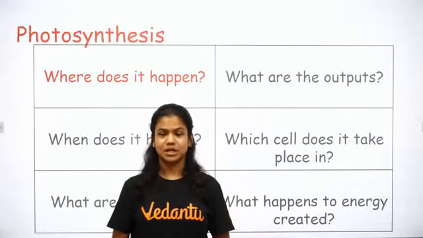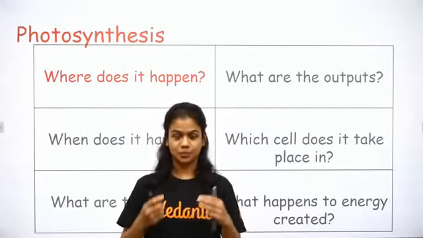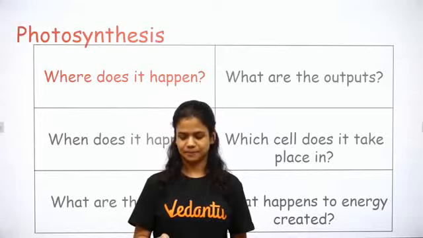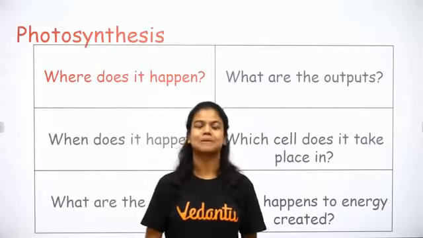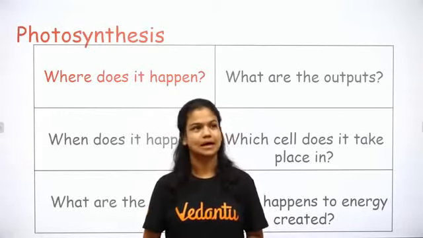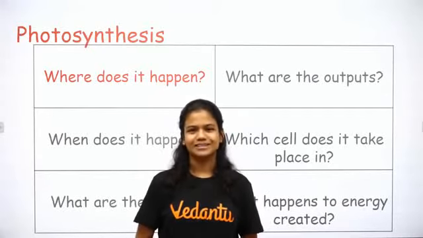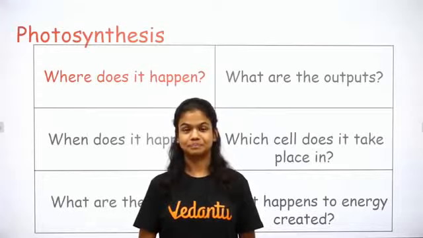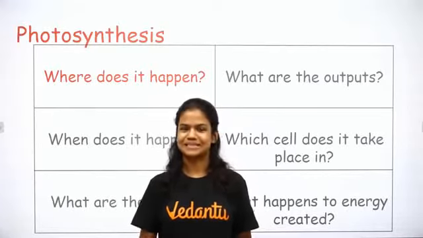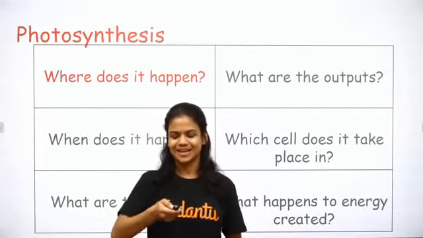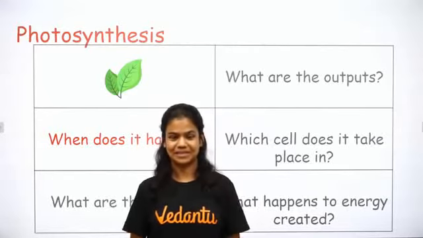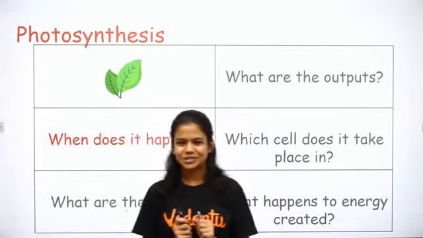Where does it happen? Now, where does the process of photosynthesis take place? What do you think? Does it take place in the stem? Does it take place, let's say, in the flower? Does it take place in the roots? Or does it take place in the bark? It happens in the leaf, of course. Thank you. It does in fact happen in the leaf, right? Let's try to read the next question.